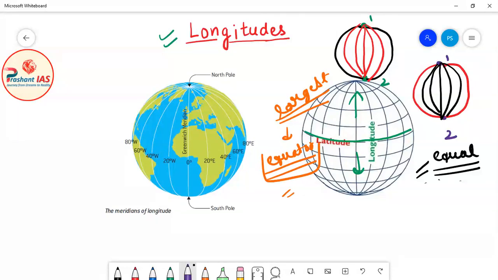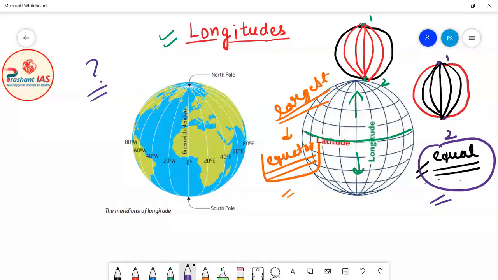But in the case of longitudes, the problem is that the length of all the longitudes is equal. So the question becomes: which longitude should be treated as the reference longitude?